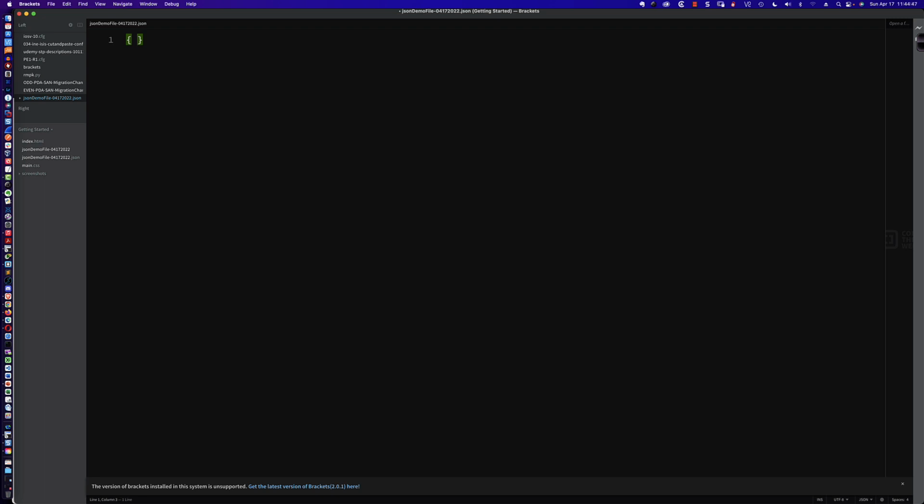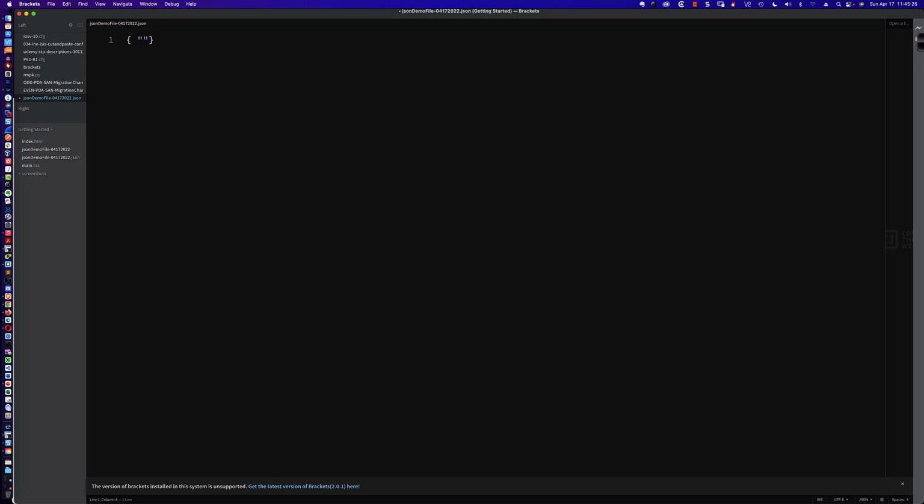as we're going to be putting in key value or name value pairs. Now, one of the first things that we need to recognize is that on the left-hand side of the colon, and the colon separates your key value pairs, your keys or your name must be inside double quotes. And this is one of the differences that you'll find between JavaScript and JSON. In JavaScript, we can get away with either single quotes or double quotes, and you can even get away with no quotes on the left-hand side of the colon.